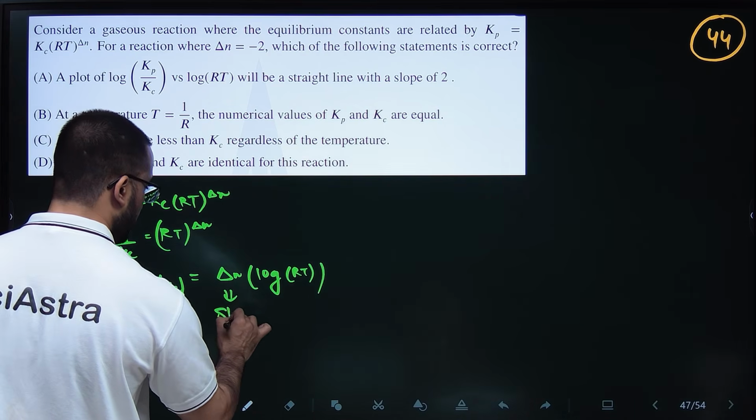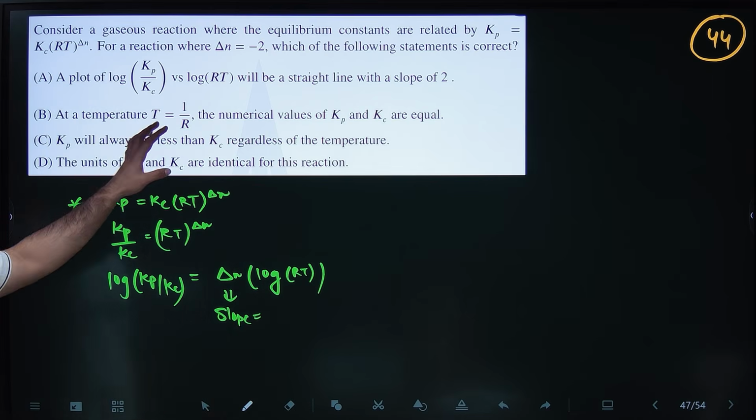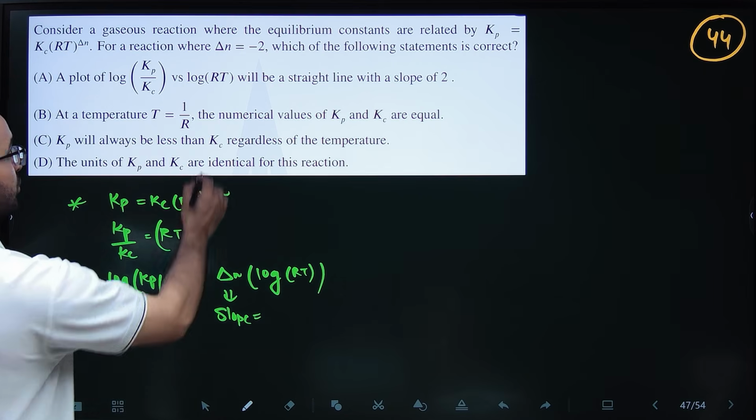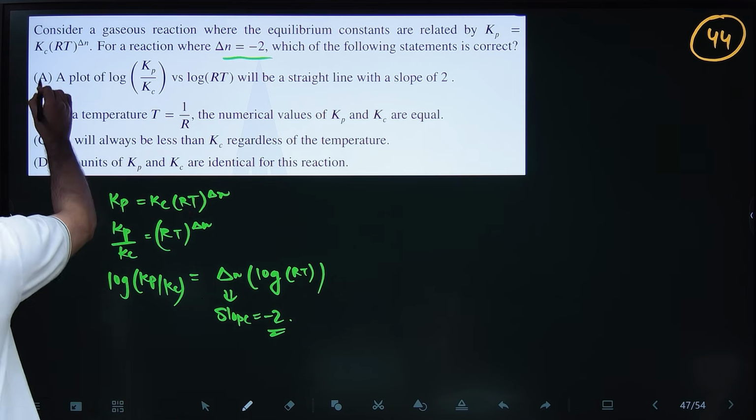So this is slope. If this is slope, obviously delta n is minus 2. So slope is minus 2, not 2. Okay, so this is wrong.